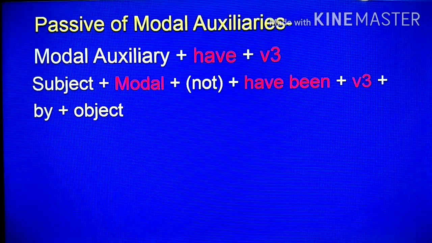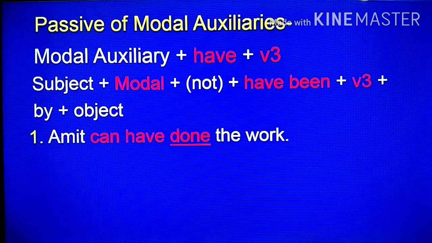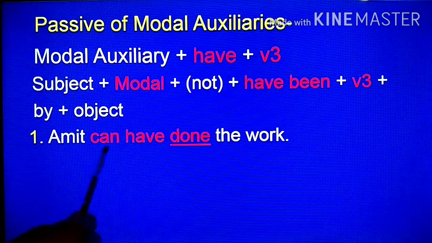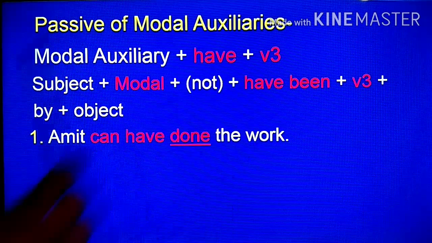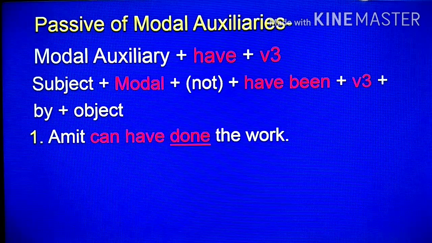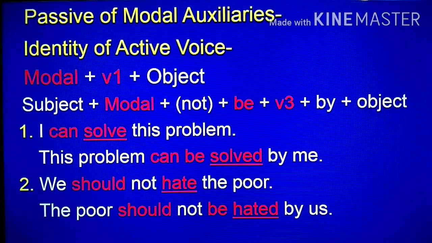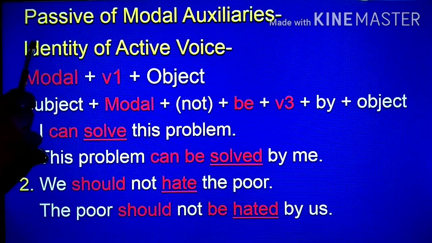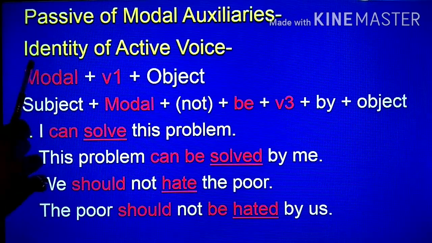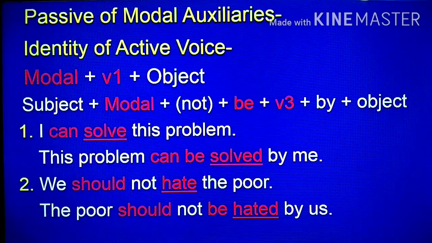Next sentence. Amit can have done the work. Now look at the sentence. Before this, the identity of active voice is modal plus first form plus object.